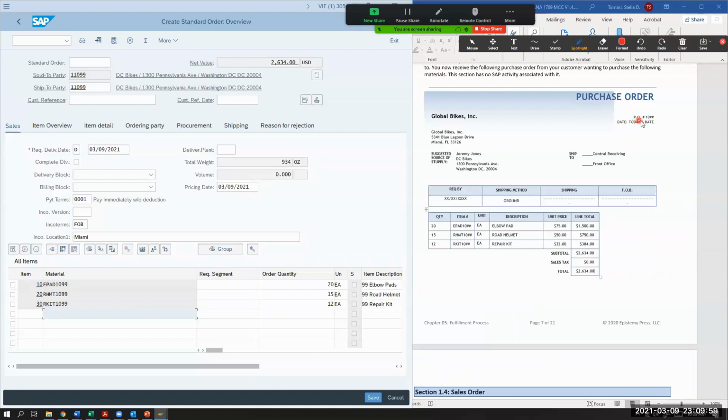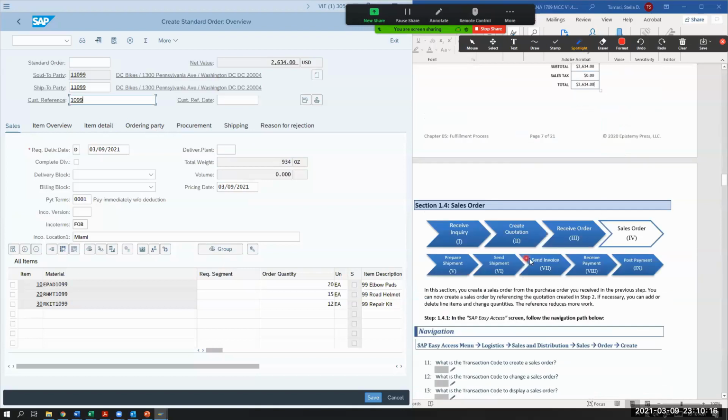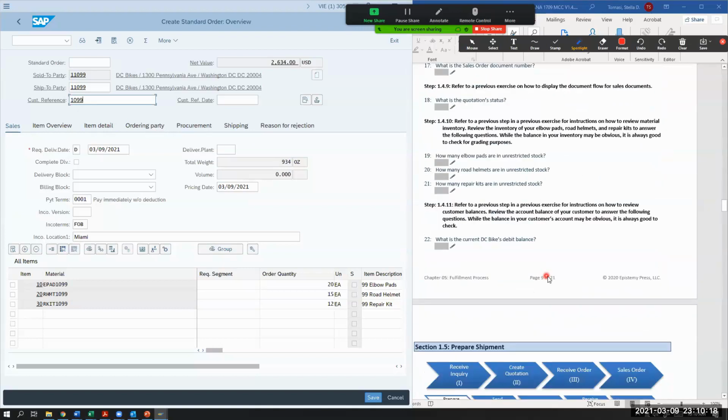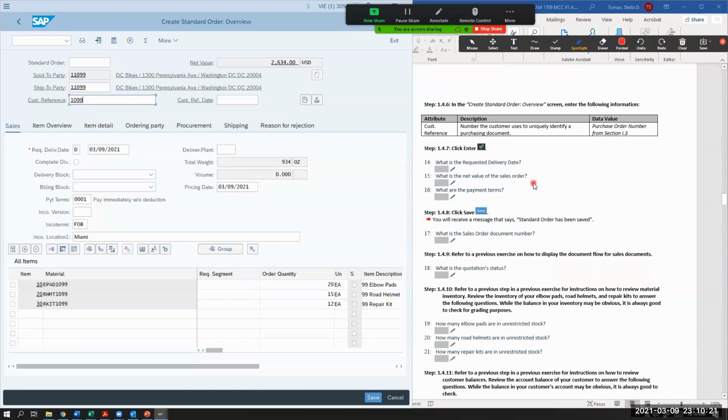So the purchase order number is 10, and then it's your 2 digits. So this customer reference order I'm going to put in is 10. For me, it's going to be 99. For you, it's going to be 10, whatever, 02, 03, 04. I'm going to go back down to where I was, which is here. And then it says click enter. So everything else kind of is the same. So I'm going to hit enter. And when I hit enter, I can then answer questions 14, 15, and 16.